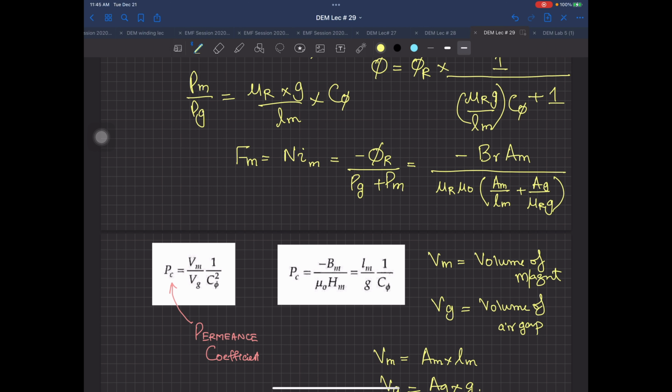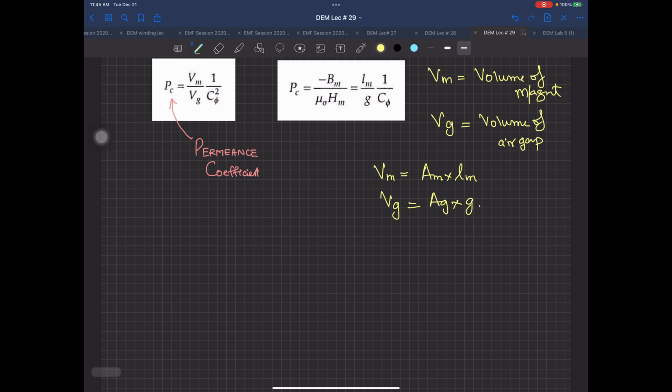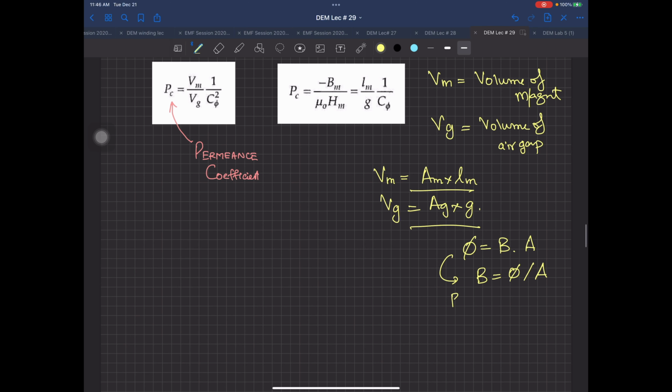Again. Flux is equal to BA, okay. One second. You are talking about flux is equal to BA, okay, go ahead. B is equal to flux divided by area. Okay, then you have to find out the volume of the magnet. For the volume of the magnet, Am multiplied by Lm. One second, you are saying Bm is equal to phi m divided by Am. You know phi m?